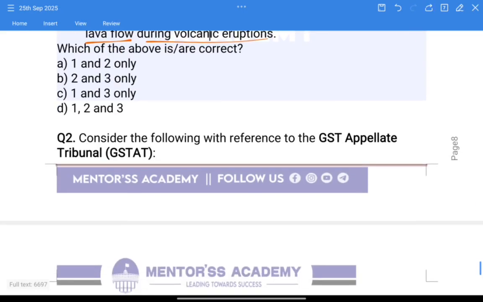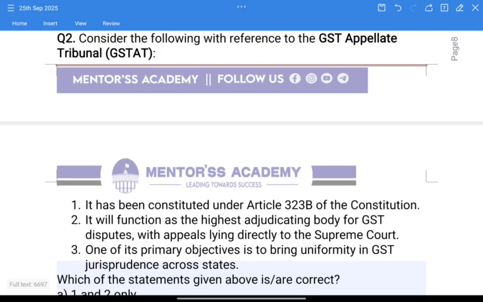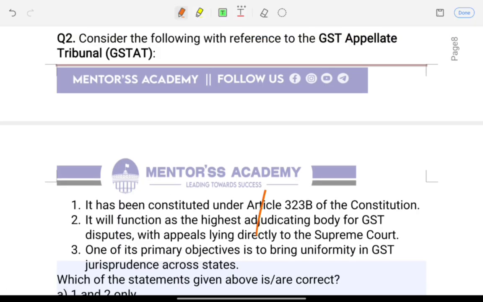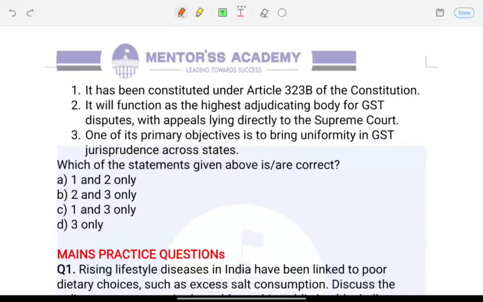The second question is, consider the following with reference to the GST Appellate Tribunal, GSTAT. One, it has been constituted under Article 323B of the Constitution. Two, it will function as the highest adjudicating body for GST disputes with appeals lying directly to the Supreme Court. Three, one of its primary objectives is to bring uniformity in GST jurisprudence across states. Which of the statements given above is or are correct? 1 and 2 only, 2 and 3 only, 1 and 3 only, 3 only.